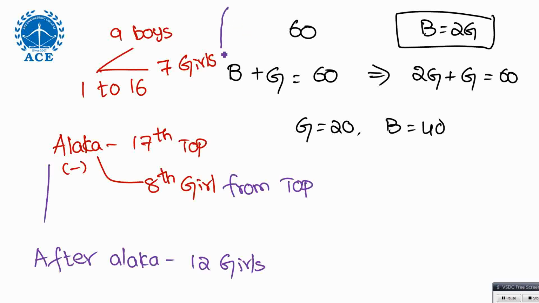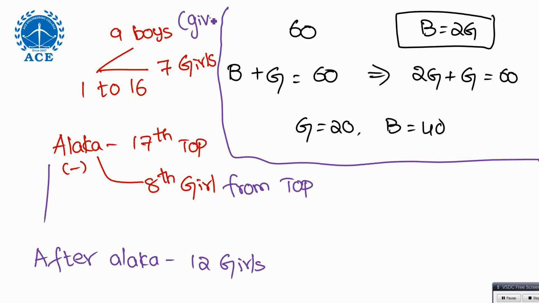Total 60, boys plus girls. Boys is twice the girls. From that, girls 20, boys 40, we understand. And Aleka is 17 from the top. Before that, they given this: 9 boys are there. They given that in the question.